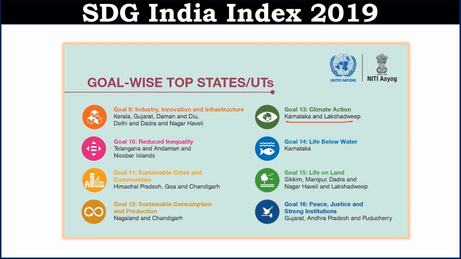Goal 14 is life below water. Karnataka has done well in this. Goal 15 is life on land. Sikkim, Manipur, Dadra and Nagar Haveli have done well in this. Goal 16 is peace, justice and strong institutions. Gujarat and Andhra have done well in this category. So you have to remember the goal numbers also. This is very important for the examination.